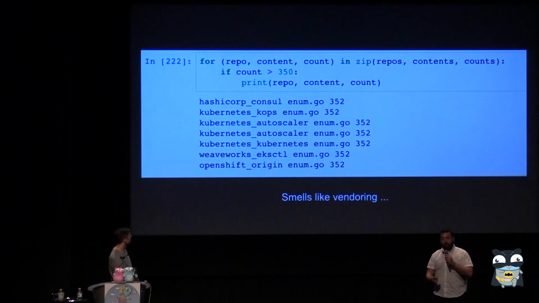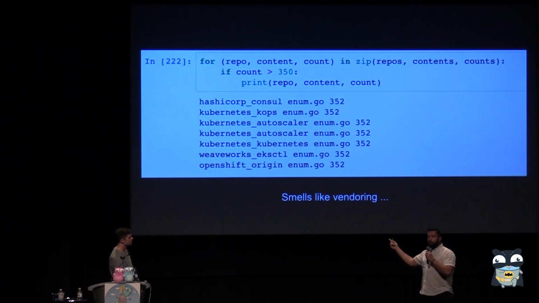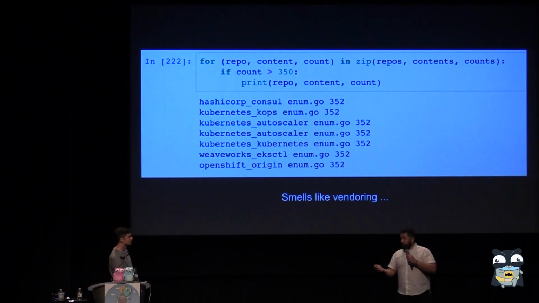Functions. It is a lot, but also it's weird that all of these files have 352 exactly. That is weird, and they also have the same name, enum.go. So I was like, oh, vendoring. That has to be something that is vendoring to all of those repositories. So maybe actually Kubernetes is not to blame. They're just using a package that does this.